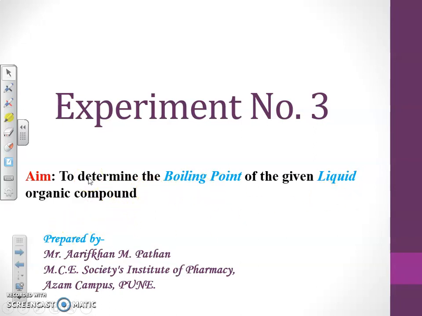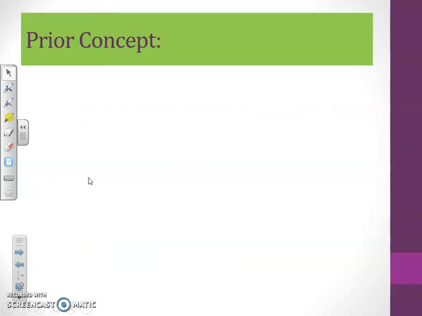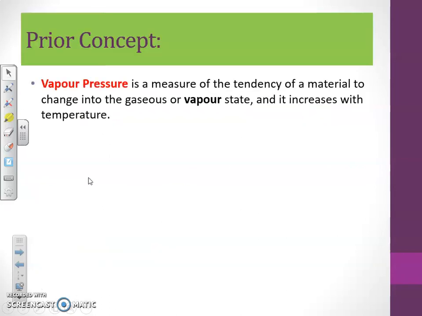Now, more or less, most of the things are similar. There is quite a little bit of difference between the assembly of the melting point determination and the boiling point determination. Now, as far as the concept is concerned, what is vapor pressure? Vapor pressure is actually the tendency of the material to change into the gaseous or vapor state, and it increases with the temperature. Simply, it's an internal pressure in each and every liquid. We can say that we have to take it as a liquid.